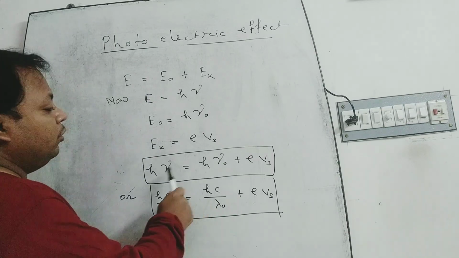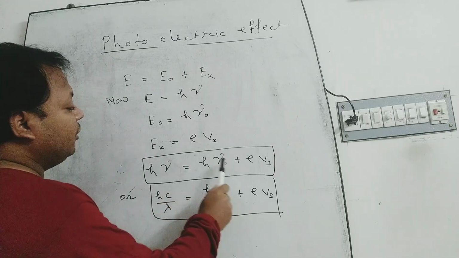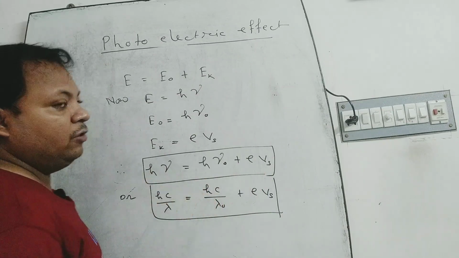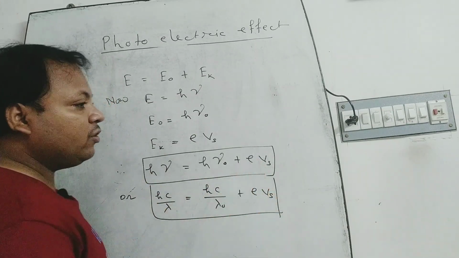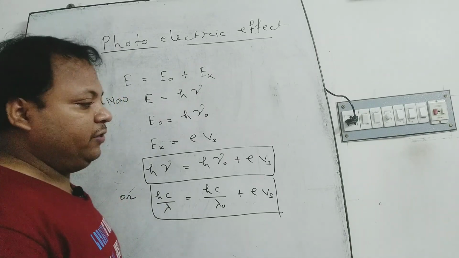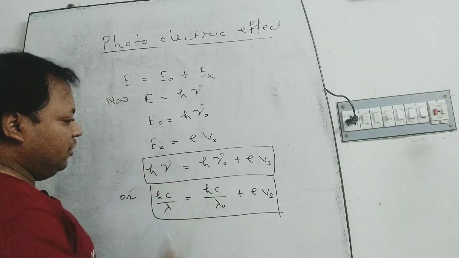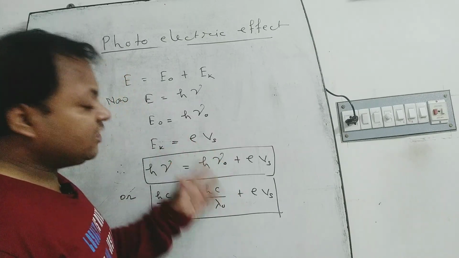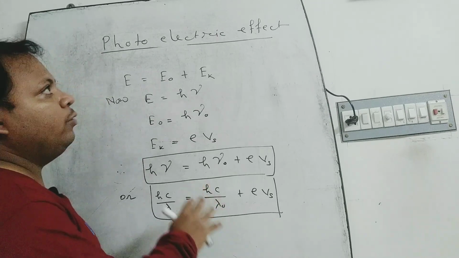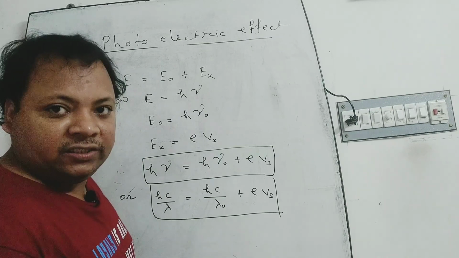And you know that here Vs is related linearly to nu. That's why Vs changes with frequency, and Vs does not depend on the intensity of the incident light ray. Vs depends on the frequency of the incident light ray, that is nu. By this formula, Einstein correctly explained the photoelectric effect and he won the Nobel Prize.